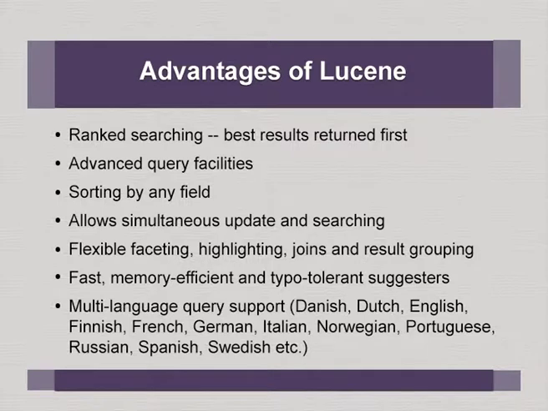Advantages of Lucene: it allows ranked searching, with the best results returned first. It uses ranking algorithms on the retrieved result sets, and the most relevant would appear first. Advanced query facilities, as we have seen, some of the ideal search engine facilities like field level search, proximity and others are supported in Lucene.